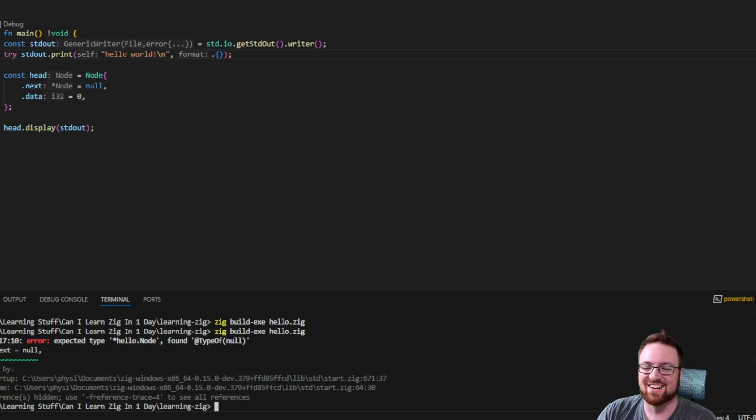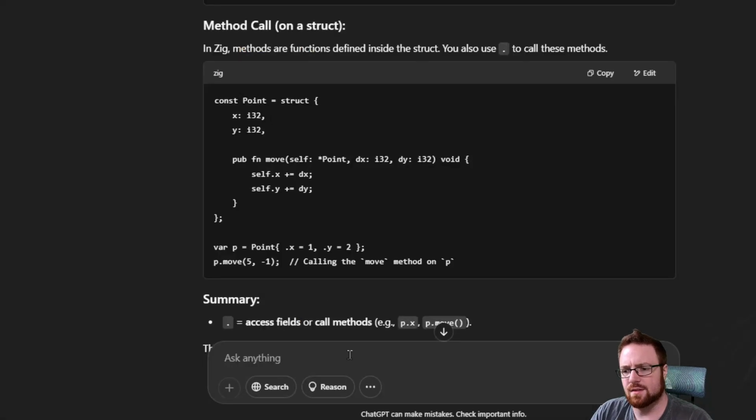Oh, never mind. I was reading this. So this is a normal compiler message. It's really hard to compete with the Rust compiler, man. So it expected a pointer to a node, but it was null. I'm sure there's a way to do this.